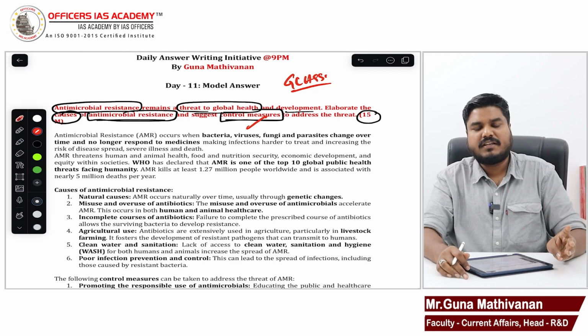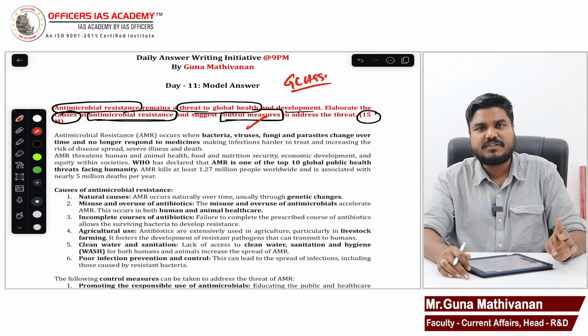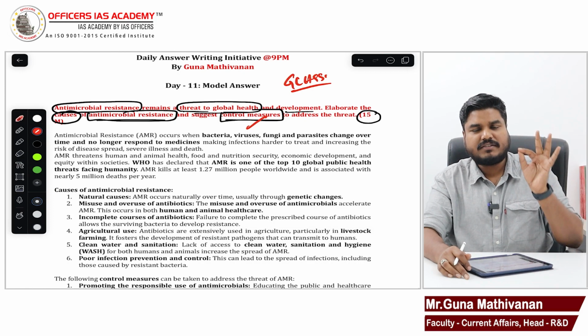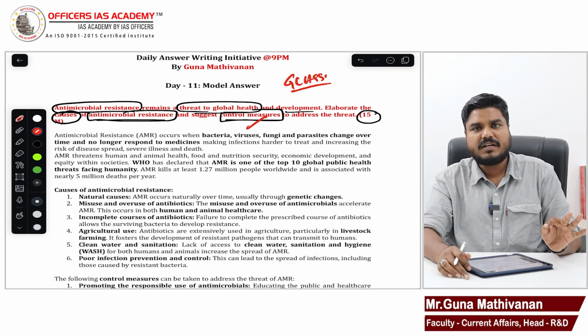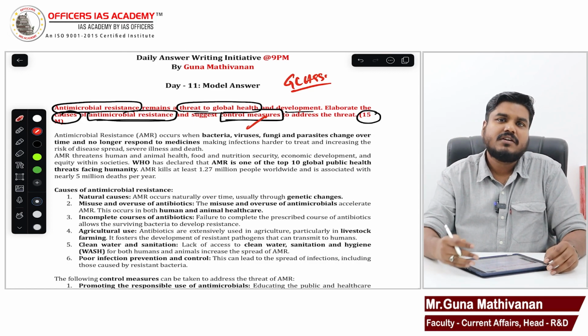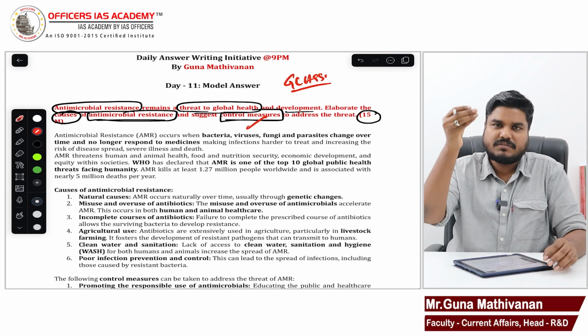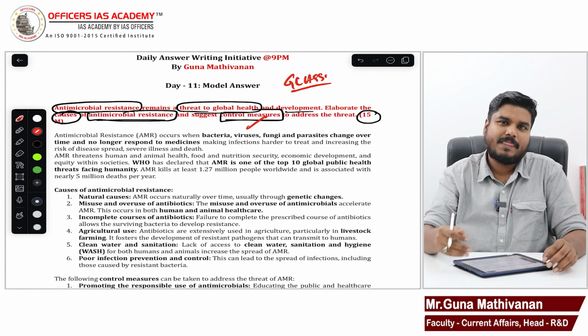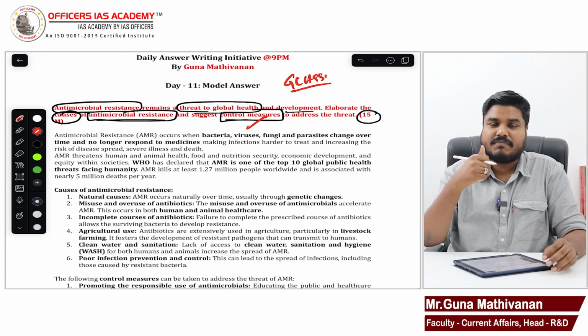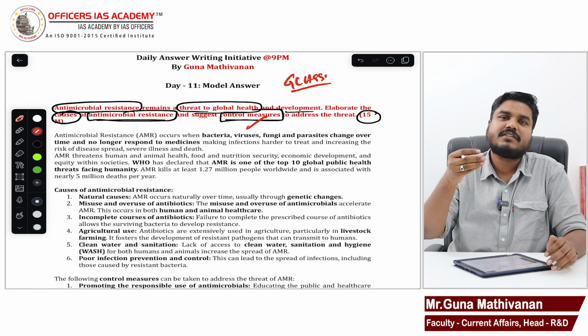So proper legislations are required. A proper surveillance system is required. The public should have awareness. Right? The government should spend money on research and development, and should motivate the private sector to spend money on research and development, to find a solution for such stronger superbugs. Superbugs means those bacteria, those microorganisms which show resistance. We have to kill them also, right? So parallelly, we should also spend some money on research and development for developing medicines to cure that.